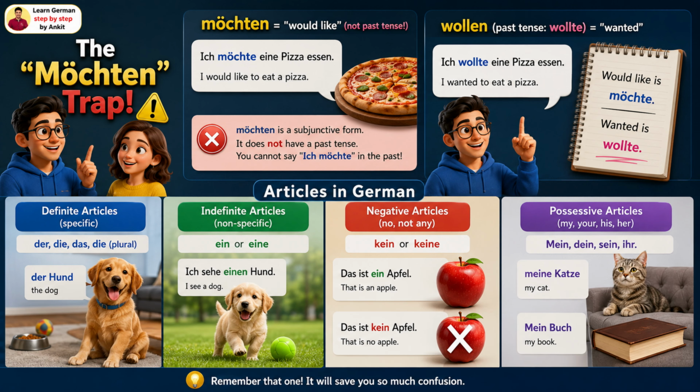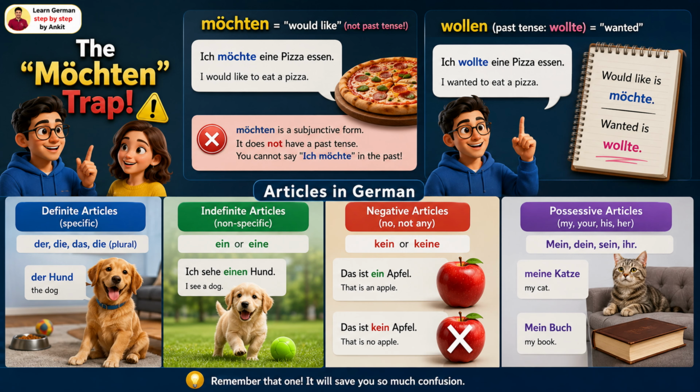If you want to say I wanted in the past, you must swap it out for the past tense of wollen, which is wollte. So, ich wollte eine Pizza essen. I wanted to eat a pizza. Let's repeat that difference. Would like is möchte. Wanted is wollte. Remember that one. It will save you so much confusion.